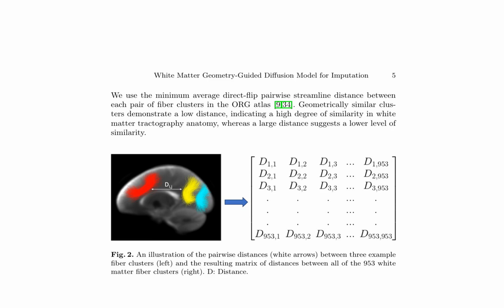The proposed method leverages a geometry-guided diffusion model to address missing FA data in tractography analysis. It utilizes the minimum average direct flip pairwise streamline distance between fiber clusters in the ORG atlas to establish geometric similarity. This similarity is crucial for guiding the training process of the diffusion model. The diffusion model is a score-based conditional model, which is effective at learning conditional probability distributions.